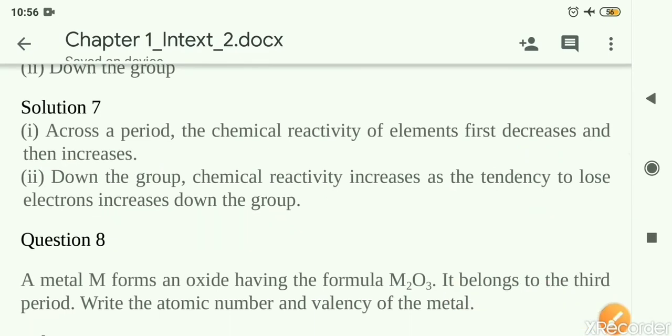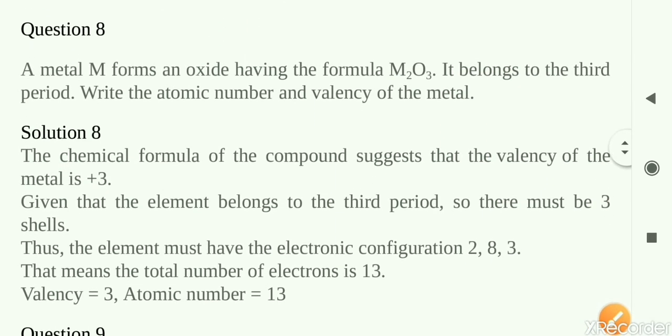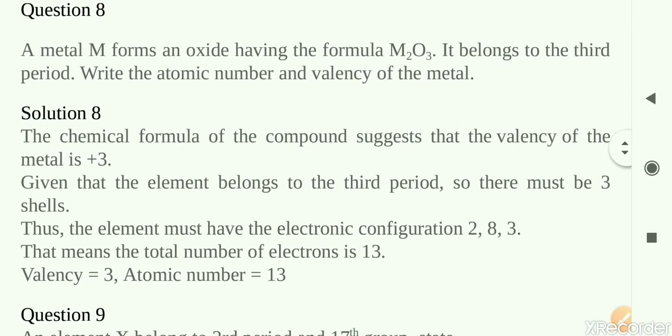Question number 8 now. This is an application based question. A metal M forms an oxide having the formula M2O3. It belongs to the third period. Period number they have given. Write the atomic number and the valency. They are asking the atomic number as well as the valency.